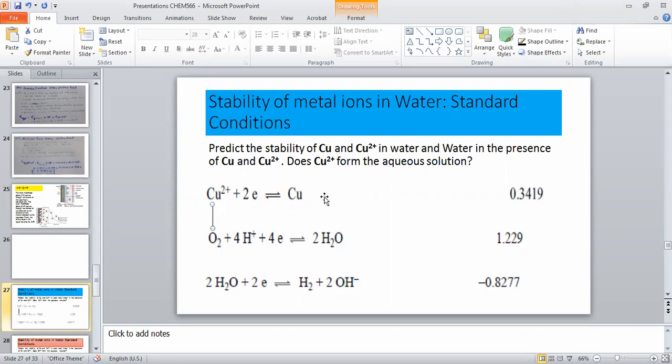This is going to reduce. This is the way of writing this half cell. So this is not our question over here. Again, this way is not possible because both are the oxidized form. And this way is also not possible because these two are the reduced form. So this is not going to happen. Again, this is cancelled out.